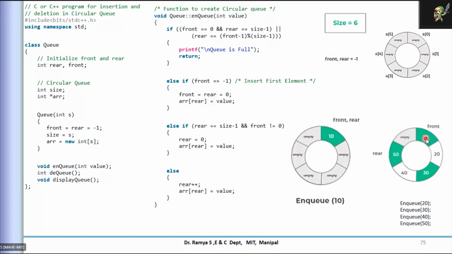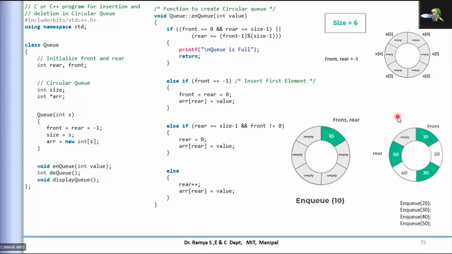When the first insertion happens, both are made 0. When we insert some more elements, rear is being incremented. Rear can come up to this, but if you have not done a DQ of this, you can't point the rear again at this position. Say, for example, I do the DQ of this element, so it is removed. Then the front will be moved to this particular position, the pointer is moved like that. That is how the DQ is going to work here.